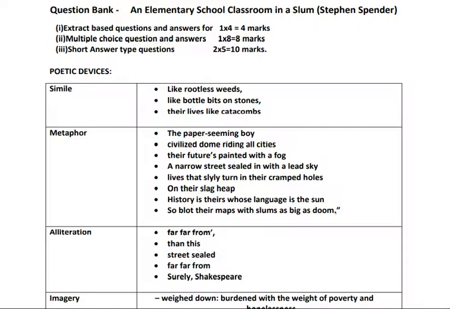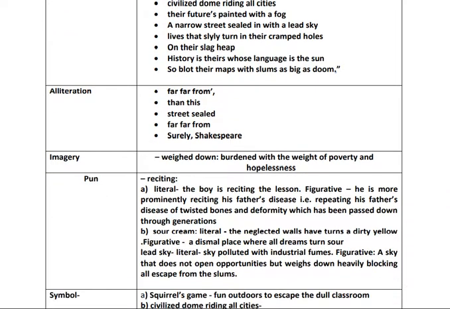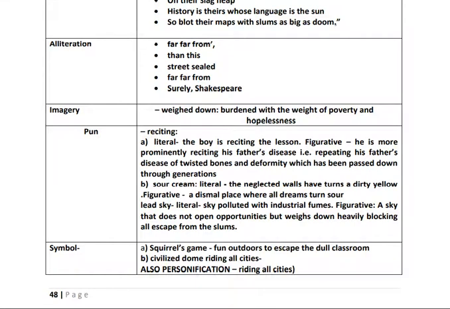Next, we'll take up the next device, that's alliteration. This is very easy. We have given more importance to the first two, simile and metaphor, because these are the two which are very important. Alliteration, I'm quite sure you will be able to find very easily. "Far from", fur. So, repetition of consonant sounds, usually at the beginning of the word. So the fur sound is repeated there. That is an example of alliteration.